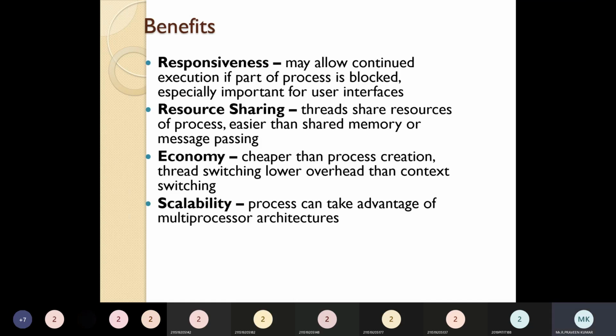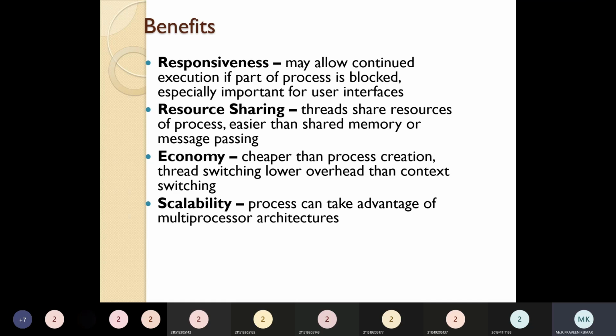What are the main benefits of a thread? First thing is responsiveness. It may allow a continued execution if part of the process is blocked. Even though part of the execution is blocked, it will continue the execution. It will never stop or block things. So it is especially important for the user interface.